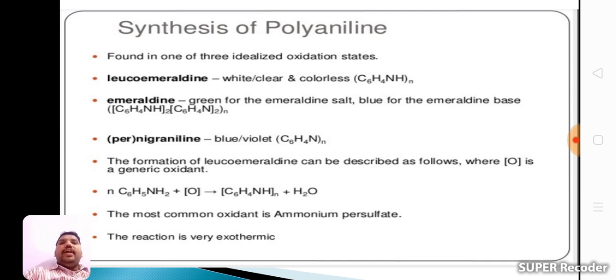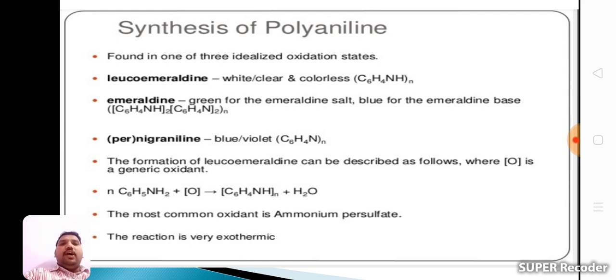Next, emeraldine: green for the emeraldine salt, blue for the emeraldine base. In the base condition, emeraldine is blue; in the salt condition, emeraldine is green. Leucoemeraldine is white, clear and colorless. Next one, pernigraniline, which is blue or violet.